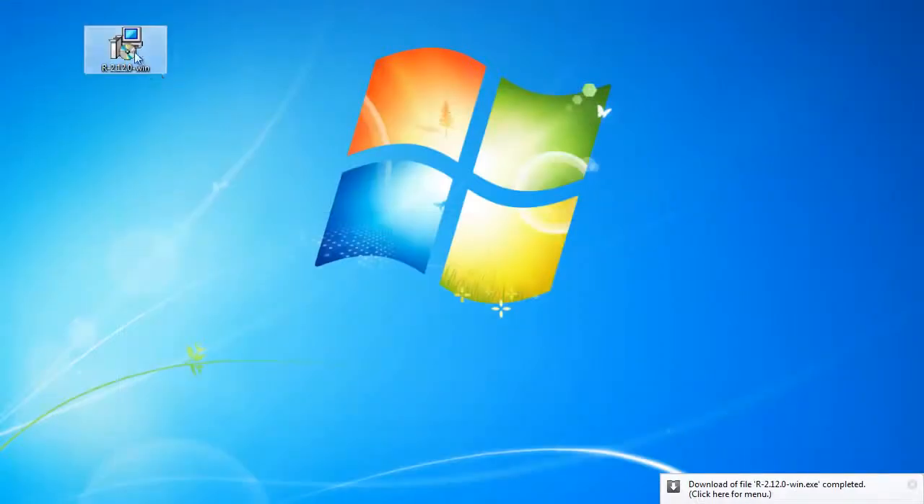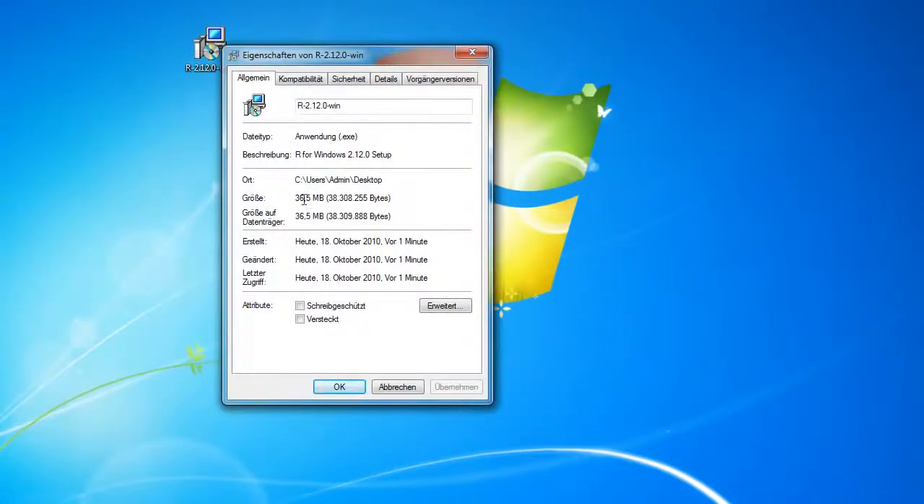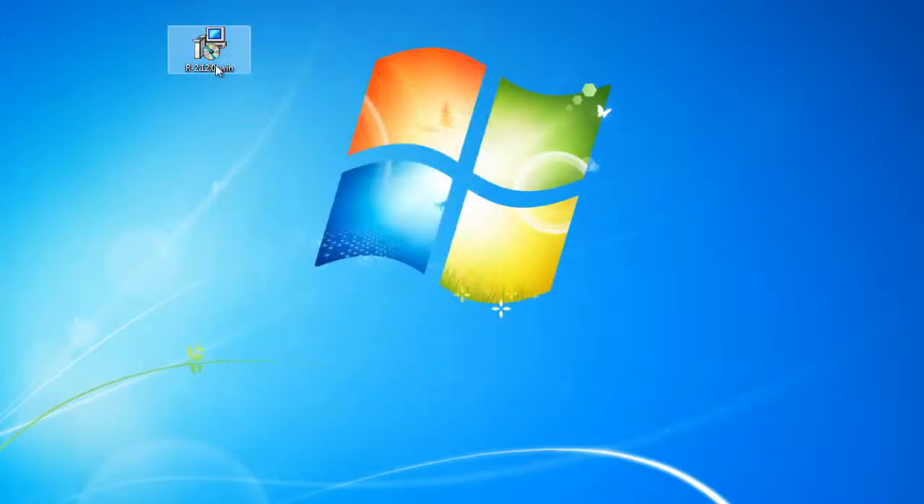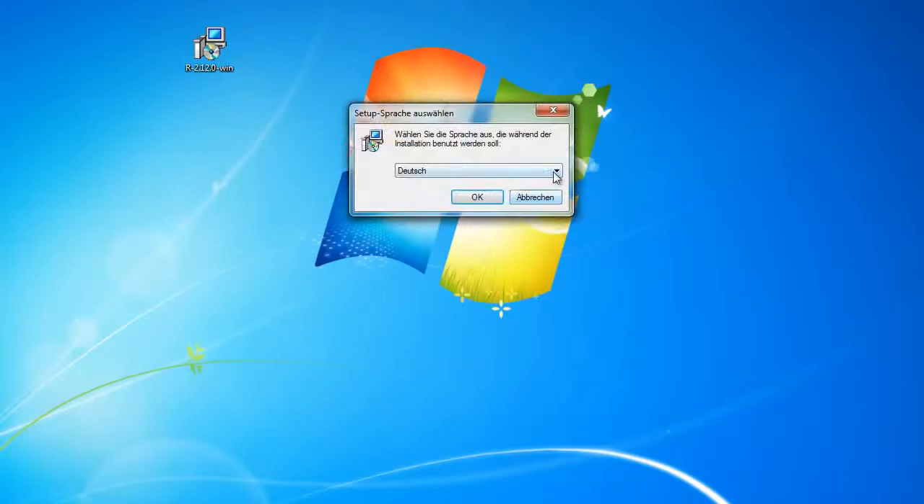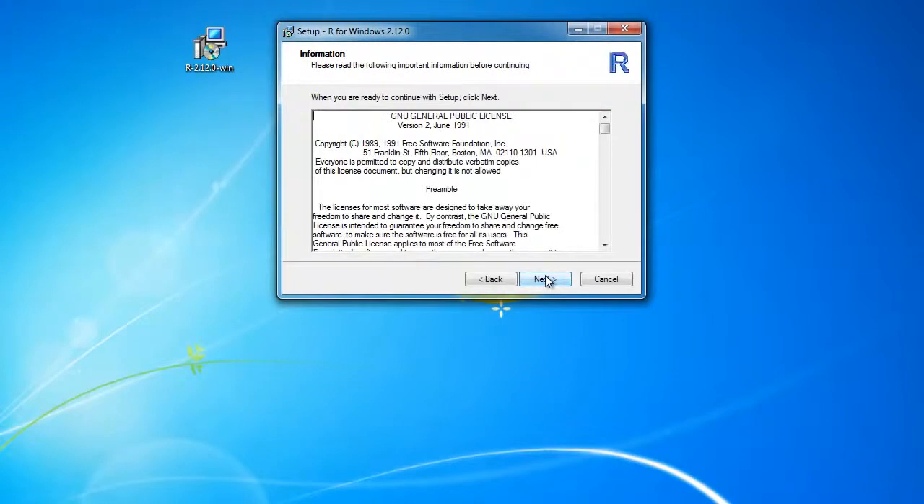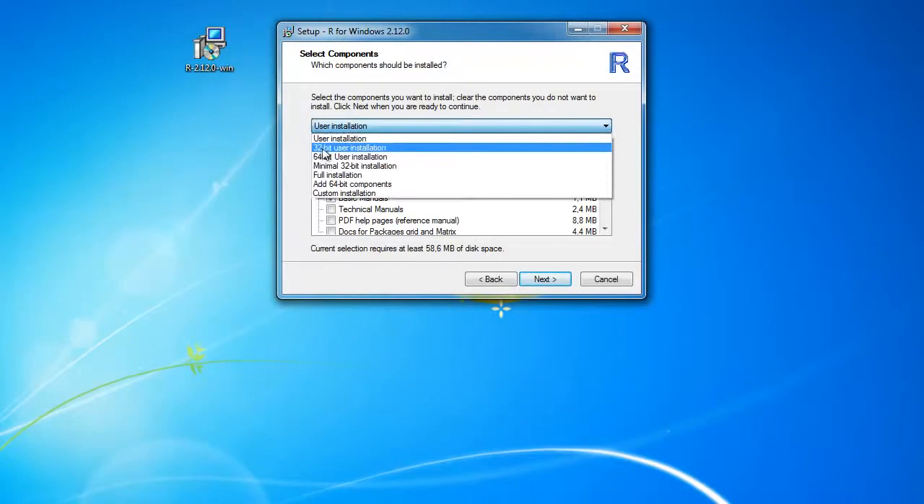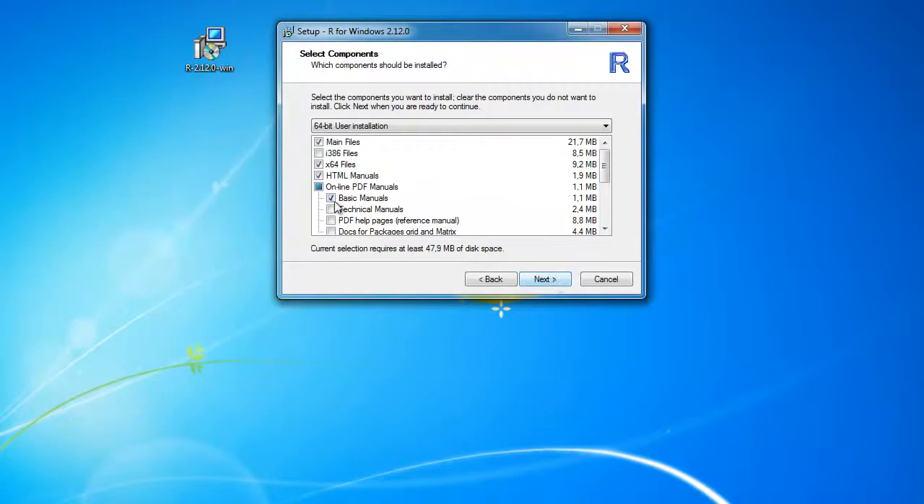And this is the file we just downloaded. It's 40 megabyte. Okay, I double click on it. Yes. Okay. Yes. And here you choose your operating system, if it's using 32-bit or 64. I'm using 64-bit. Don't need the manuals, don't need that.